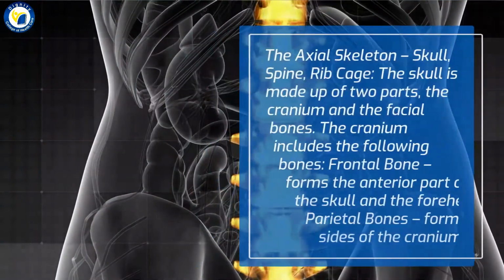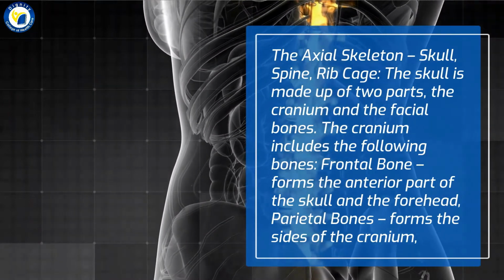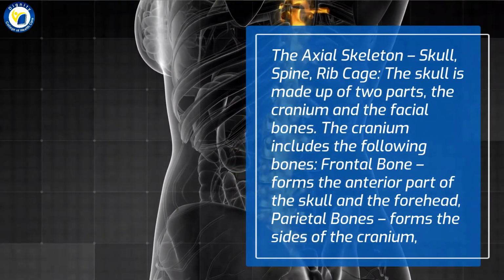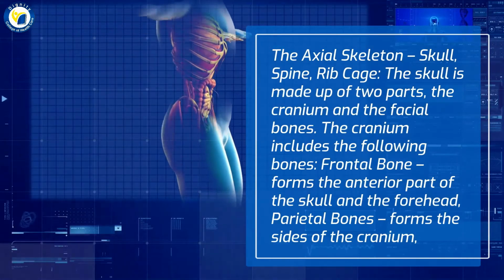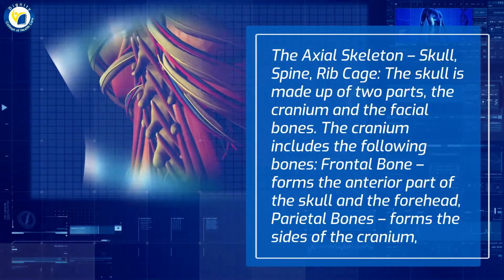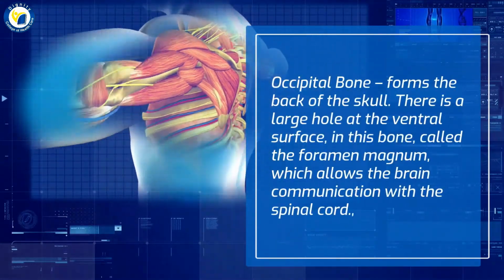The axial skeleton: skull, spine, ribcage. The skull is made up of two parts, the cranium and the facial bones. The cranium includes the following bones: frontal bone, forms the anterior part of the skull and the forehead; parietal bones, form the sides of the cranium; occipital bone, forms the back of the skull.